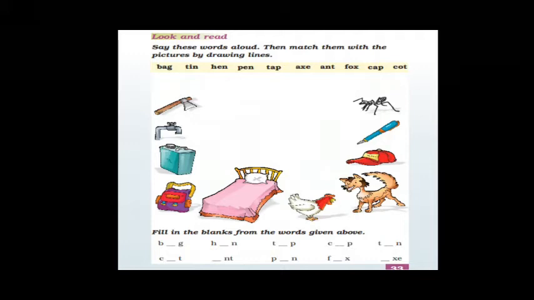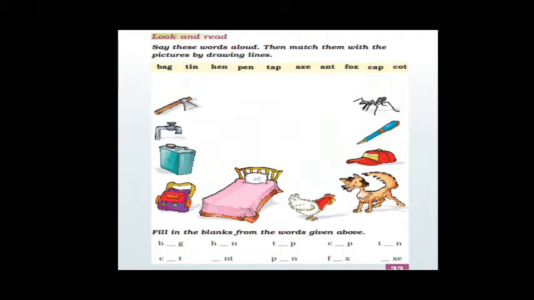Suppose you have to read like this: am, he, if, in, then, is. So this way all the words are given, 2-letter and 3-letter words. You have to hold your textbook, read those words, and then you have to take a video and post it in the group. This activity also you have to do.